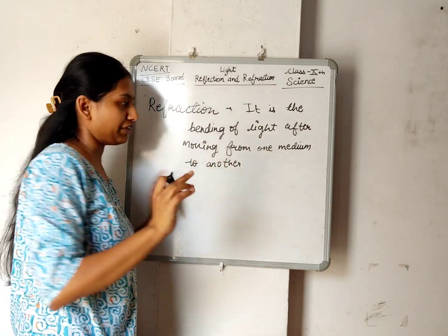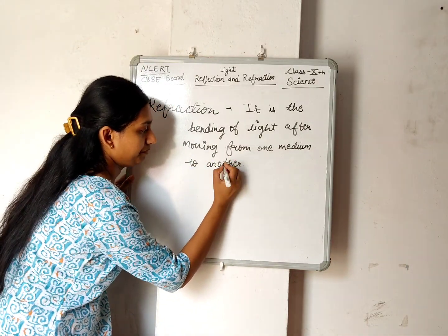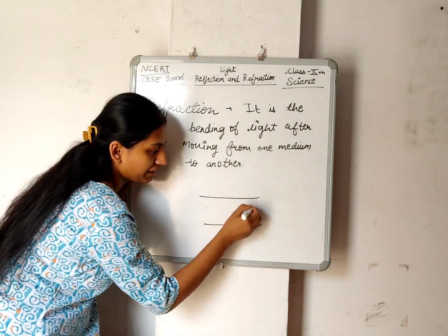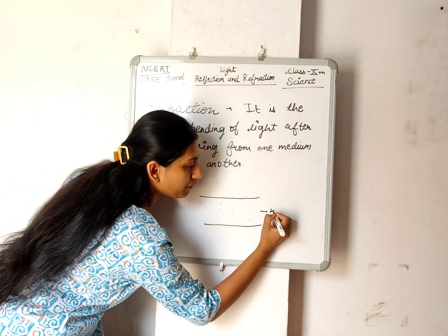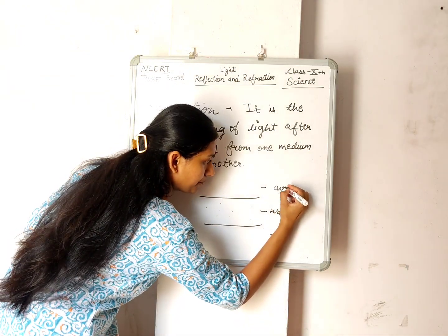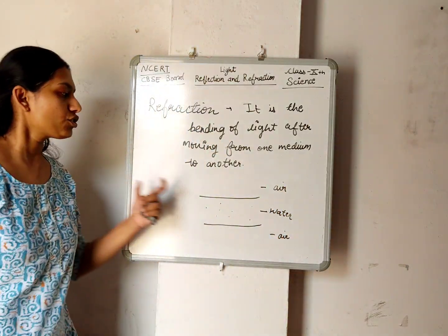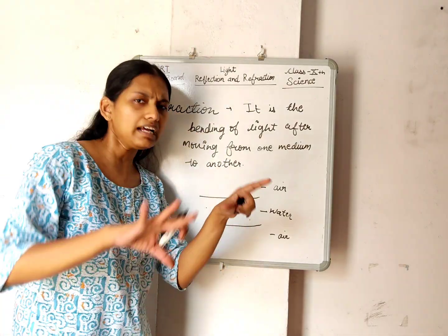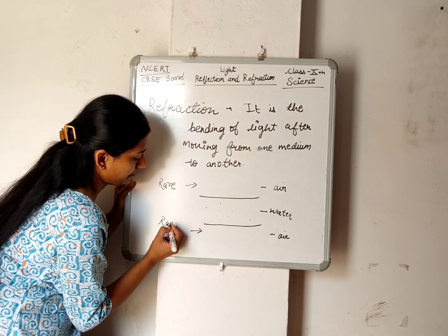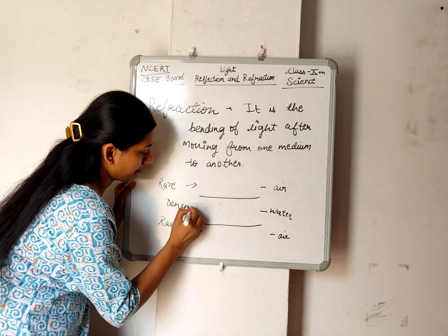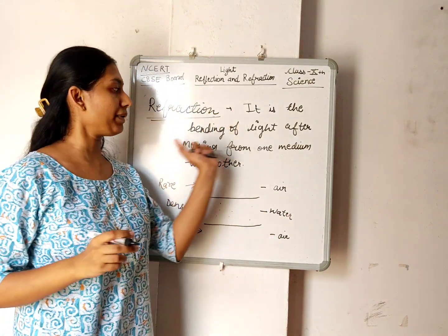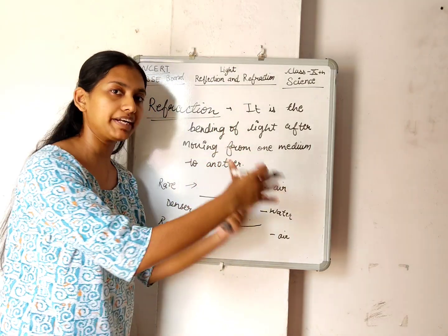Now let's understand in brief. For example, we have this surface and this other surface. This is water, and this area and this area is air. We all know water is a denser medium and air is a rare medium. So here in refraction we are talking about the bending of light when it moves from one medium to another.